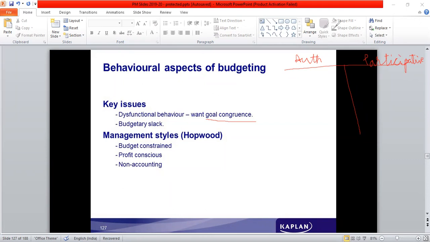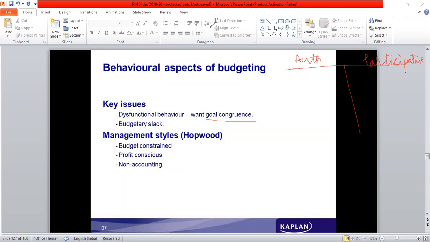Okay. Then we see management styles given by Hofstede. There are three different management styles when budgets are prepared: budget constraint, profit conscious, non-accounting. Budget constraint is where the employees only focus on whatever is mentioned in the budget. Their vision is restricted only to that period, because the budget is prepared for a period of time.